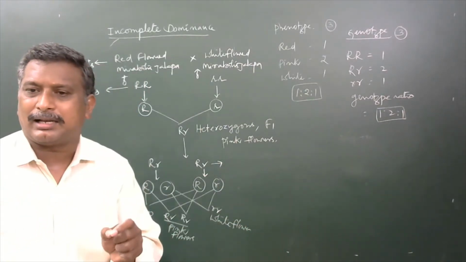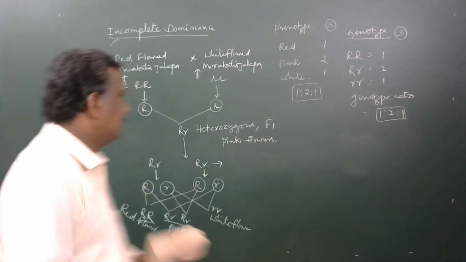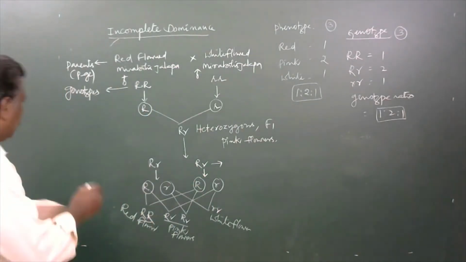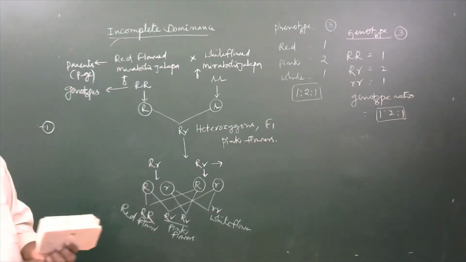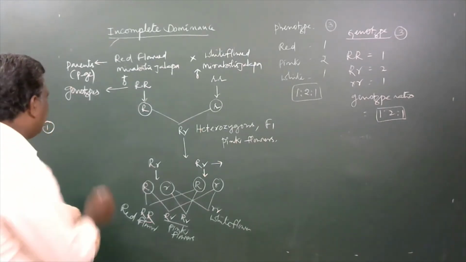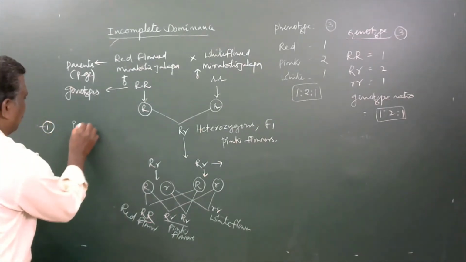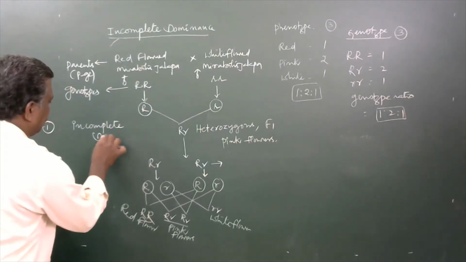The pink color apparently appears due to 2 reasons. One is incomplete dominance.